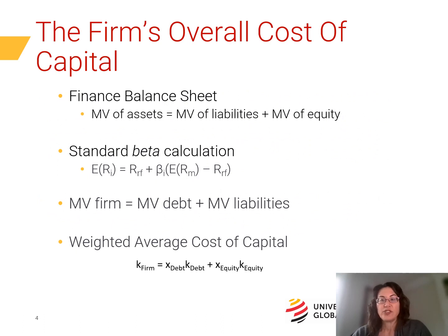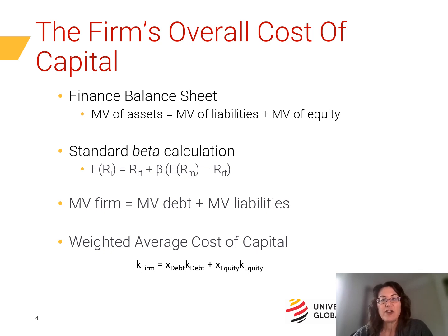Remember on the accounting balance sheet, assets were on the left and liabilities and equity were on the right? That is a reflection of historical cost. We can apply the same concept to create the finance balance sheet, but instead of using historical values, we need to use market values. The market value of a firm's assets, or the present value of the cash flows those assets are expected to generate in the future, must equal the market value of the claims on those cash flows, the firm's liabilities and equity.